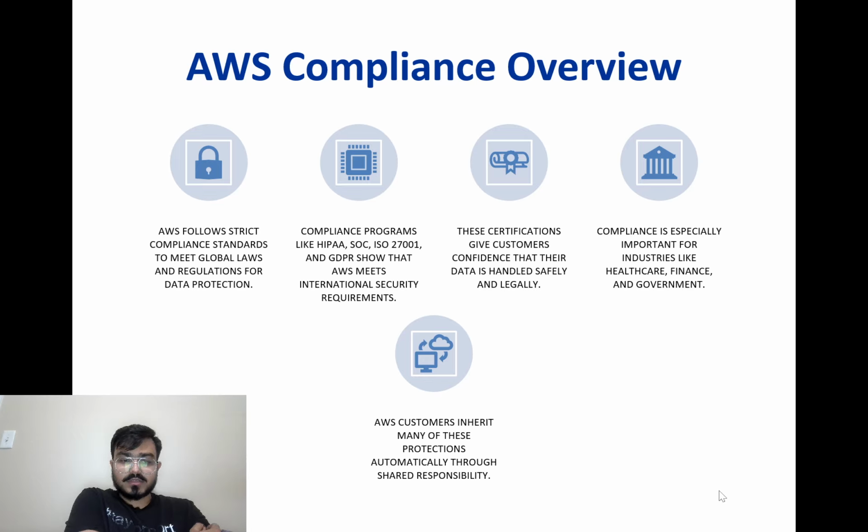These certifications show that AWS systems meet the strict rules set by governments and industries. This helps customers trust AWS with their sensitive data and ensures that the cloud meets both legal and security requirements.